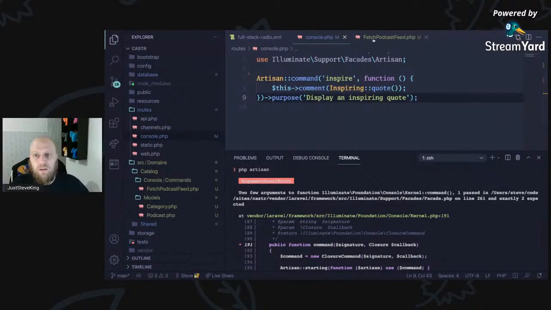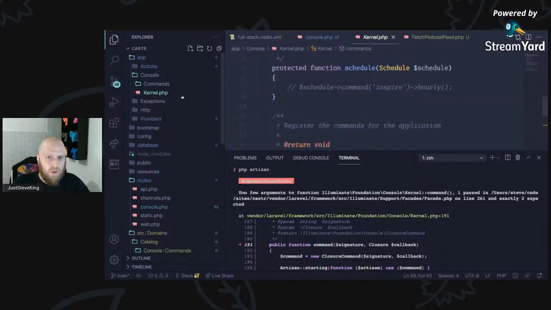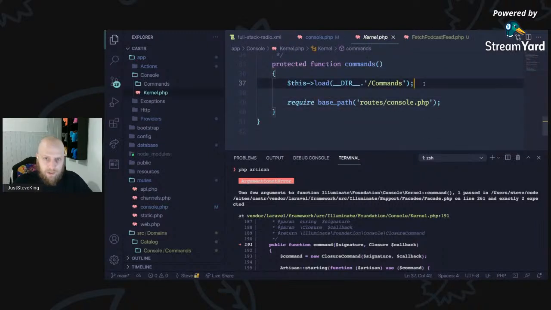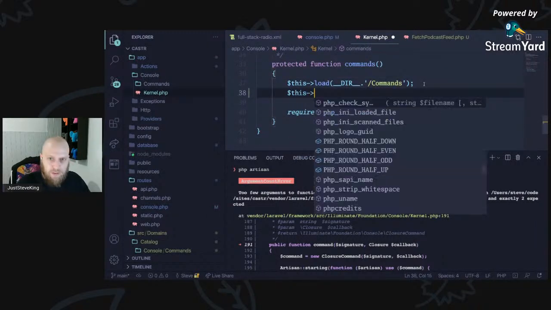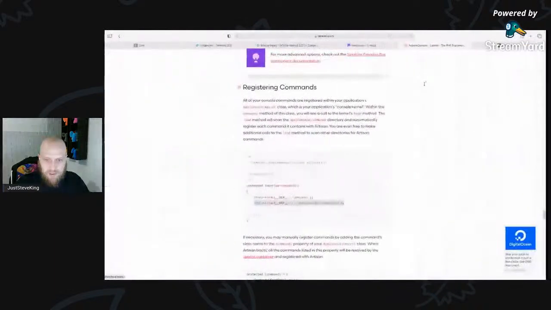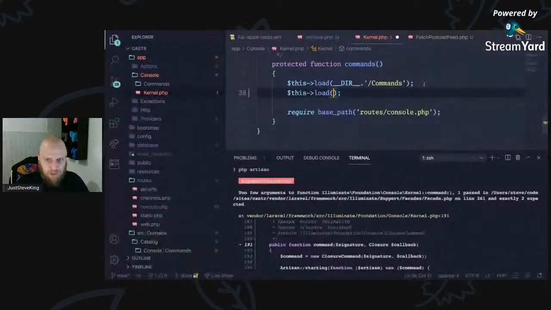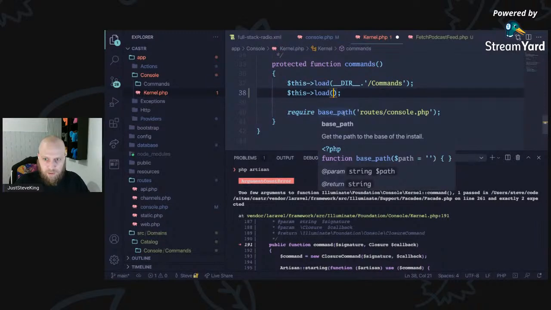So we can come back over to the kernel, and we can say, okay, so this load, what did that say to do there? That's probably doing it slightly differently to how I'm doing it. What's base path going to return? That's going to be the base path of the install.